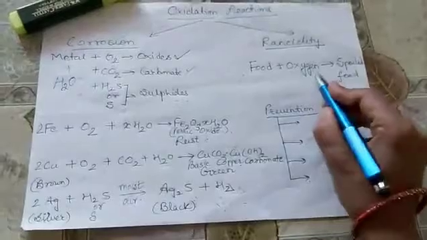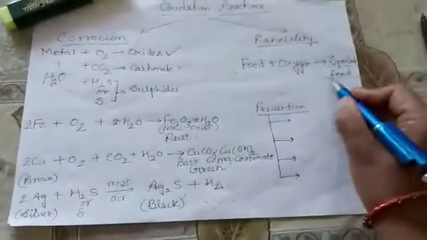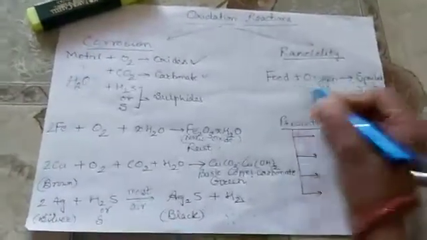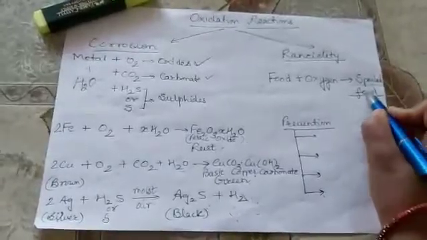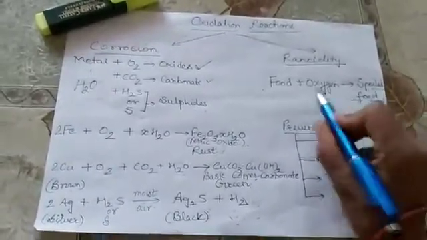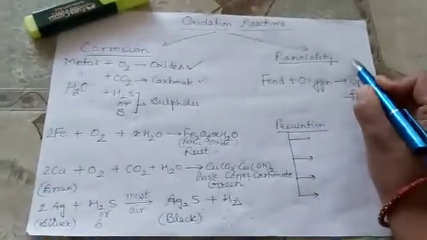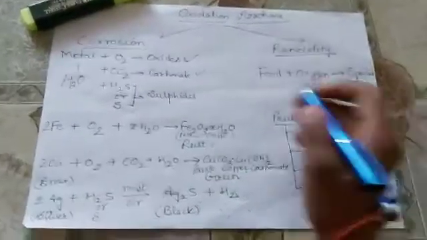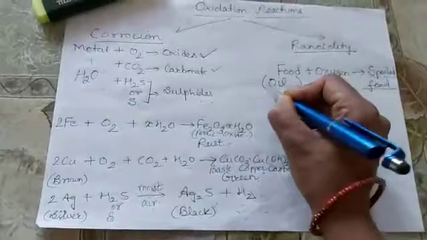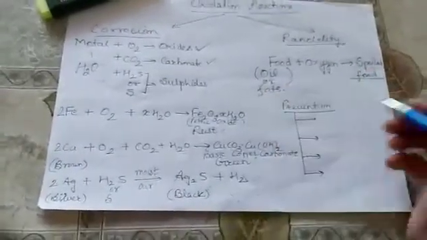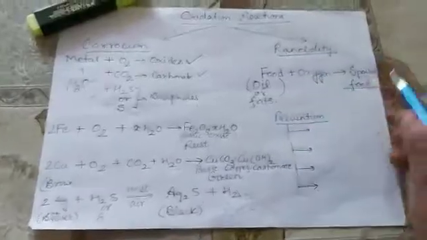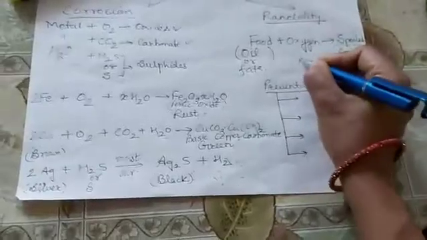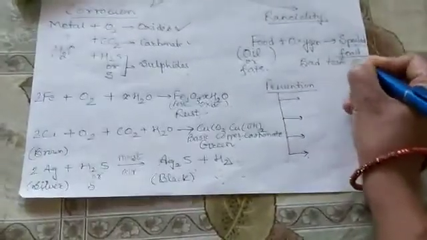After addition of oxygen, the food loses its natural taste and odor, and it converts into a bad taste and bad odor. Rancidity is a process in which food containing oil or fats gets oxidized, resulting in spoilage, highlighted by bad taste as well as bad odor.